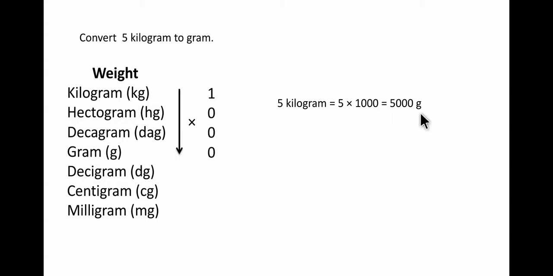All right, it's very simple. Whenever you are going down or up, you need to write down 1 and zeros until you reach the required unit. Over here gram is the required unit, so up till gram you'll write zeros, and that will be 3 zeros. 1 and 3 zeros means 1000. If you are going downwards, you multiply, and if you are going upwards, then we divide. All right, let's look at the second example.